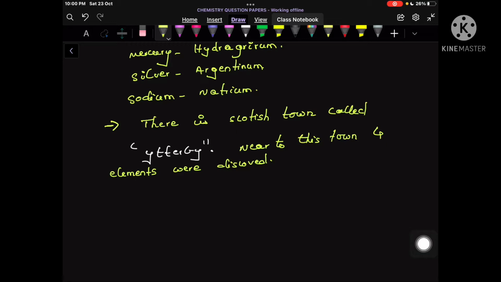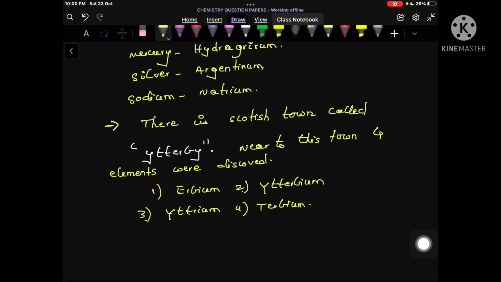And what are the names of those four elements? One is erbium. All these four elements are present in the periodic table. Second one is ytterbium. Third one is yttrium, and the fourth one is terbium. So based on the names of the town where these elements were discovered, we have named them. So this is one method of naming the elements.